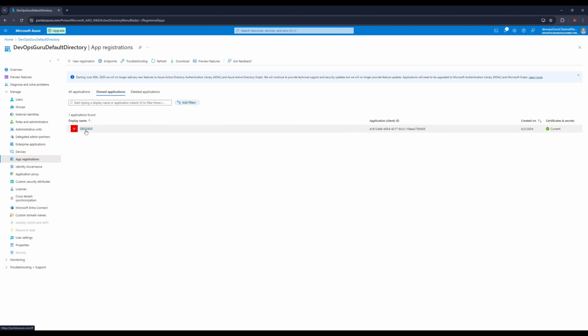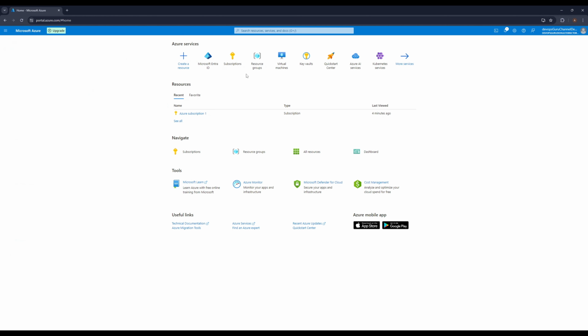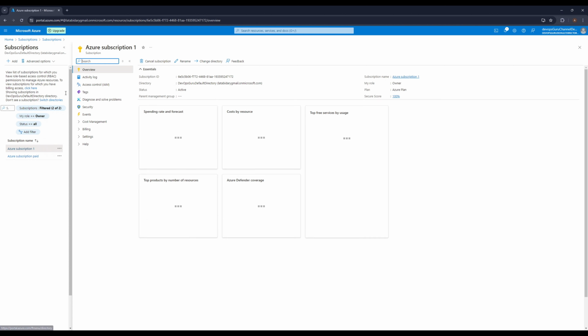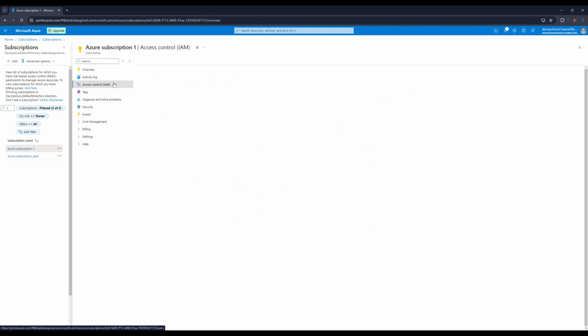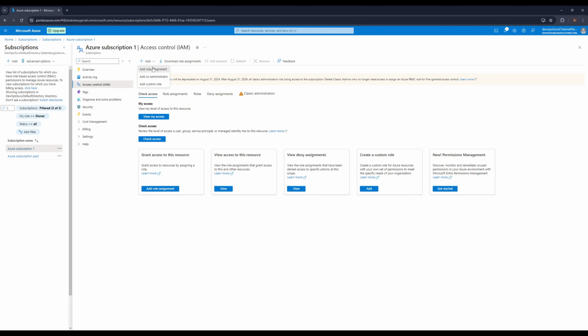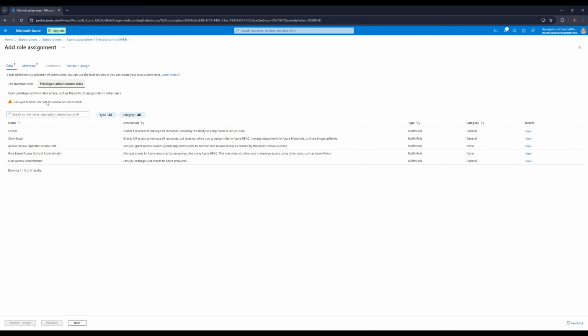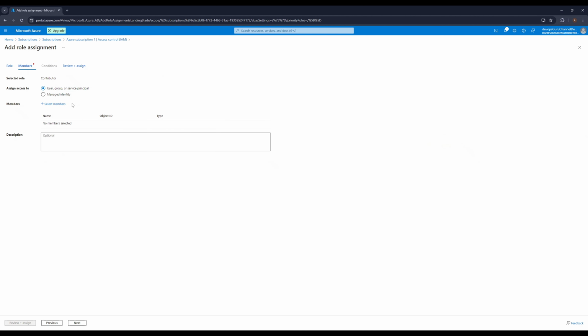This service principal needs to access the subscription to create the resources. So let's give the demo app a role on the subscription. Let's go here, Subscription, this subscription, then go to IAM, then add role assignment. Go to privileged administrator roles and Contributor, next, to service principal.